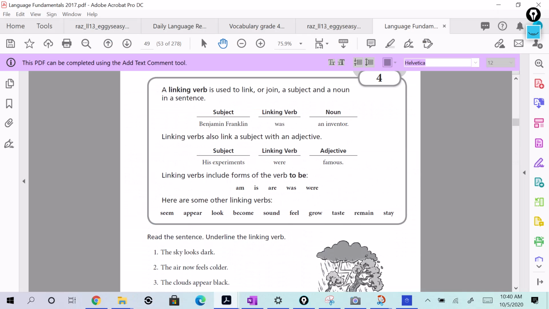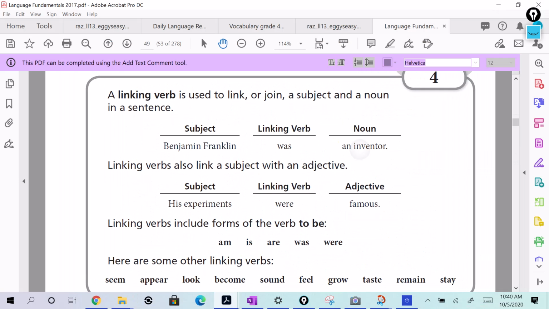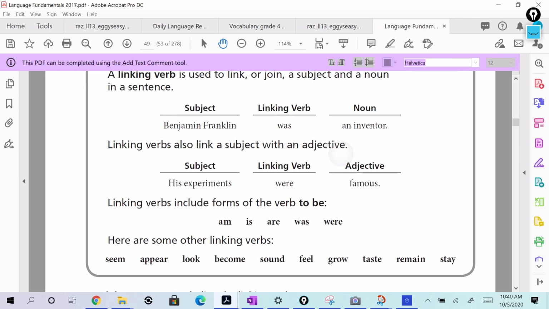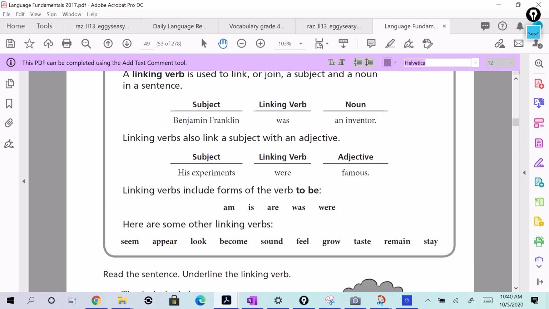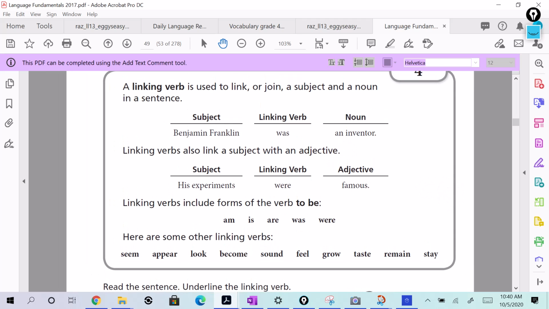Let's take a look at linking verbs. So let's take a look. What are some linking verb examples? First of all, linking verbs join a subject and a noun in a sentence. So, Benjamin Franklin was an inventor. Let me show you how this works right here.